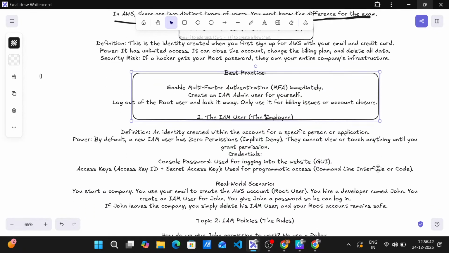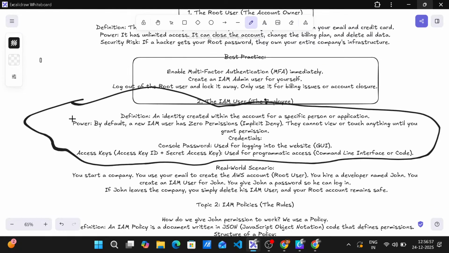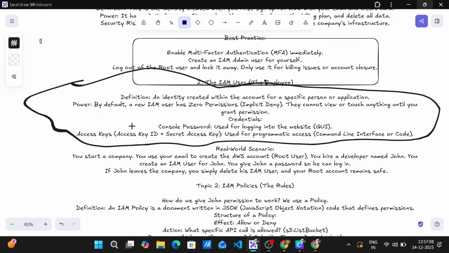2. The IAM user, the employee. Definition: an identity created within the account for a specific person or application. Power: by default, a new IAM user has 0 permissions, implicit deny. They cannot view or touch anything until you grant permission. Credentials: console password, used for logging into the website GUI. Access keys: access key ID plus secret access key, used for programmatic access, command line interface or code.